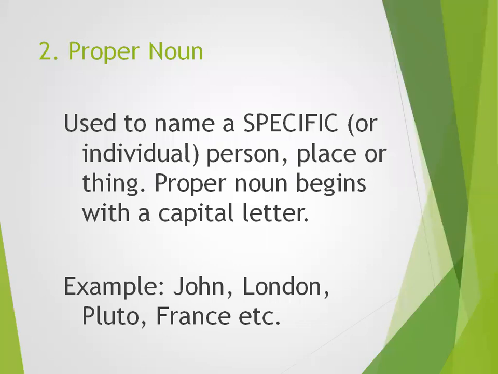They are not commonly used and they are individual in their groups. Like Pakistan. We have lots of countries in this world, but Pakistan is only one. So all these words which are specific, which we emphasize and specify, all those names of person, place, or things are proper nouns. Their first letter must be capital to show the importance of that name.